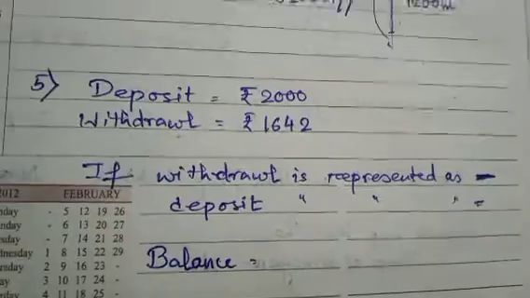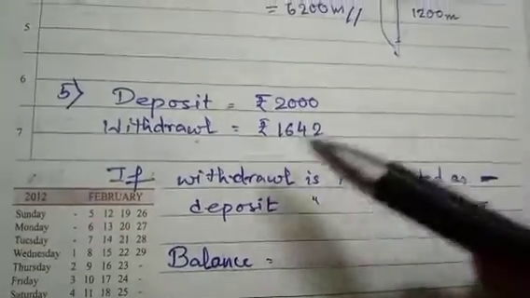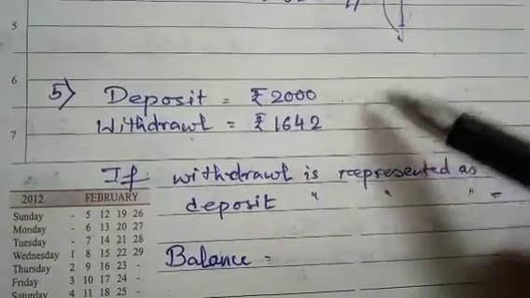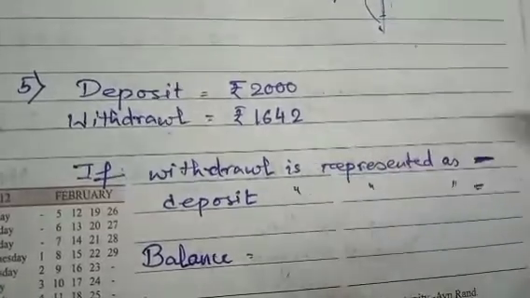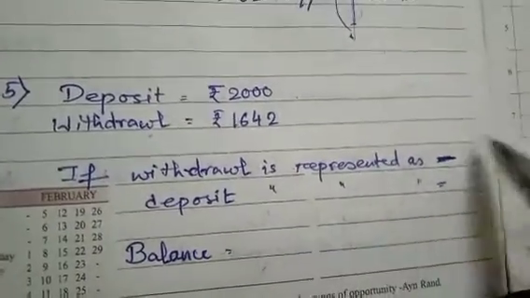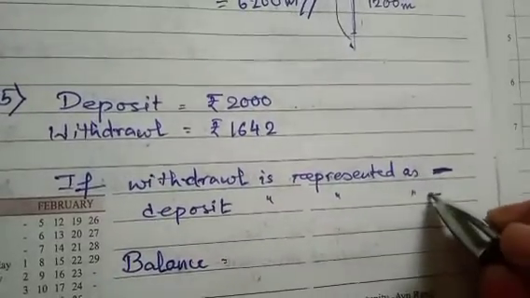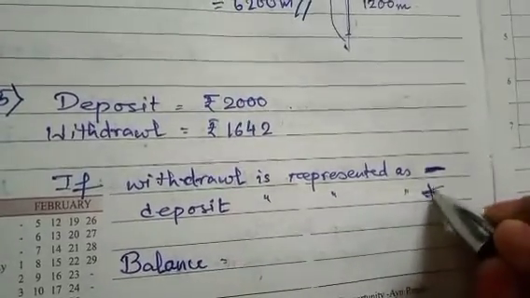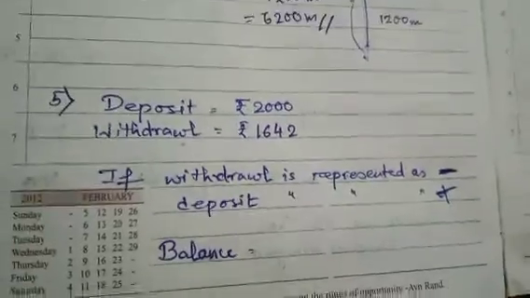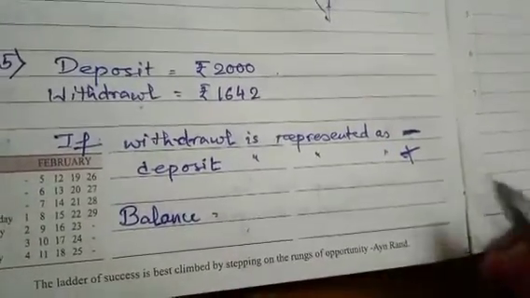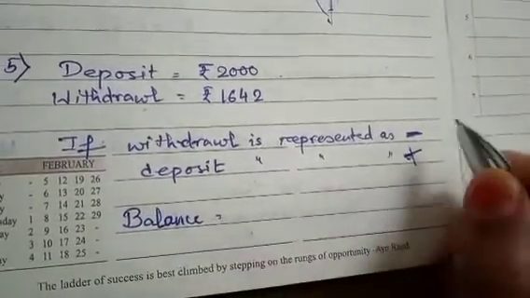Okay. So here I have written down. So deposit is rupees 2000, withdrawal is 1642. Now if withdrawal is represented by negative, then the deposit will be represented as positive. Okay. The deposit is represented as positive. So what is the balance here?